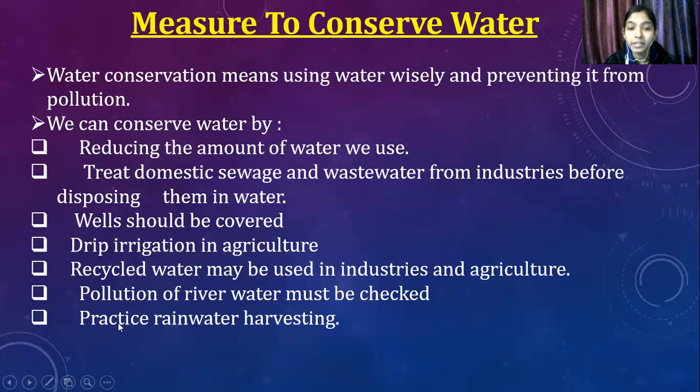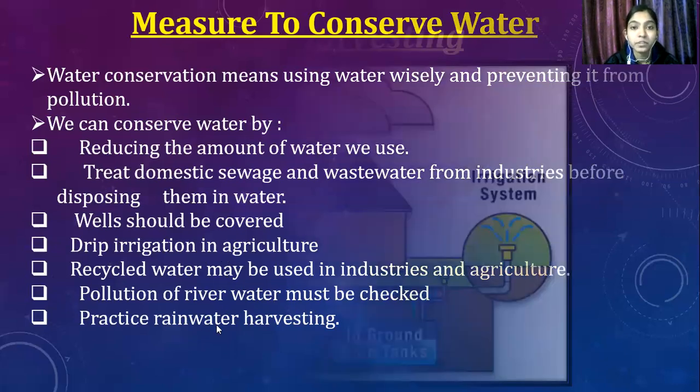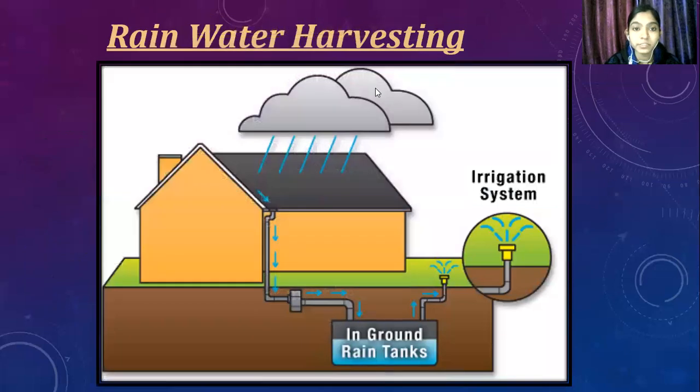Then practice rainwater harvesting. So rainwater harvesting, see, when rain comes here, water is collected in a tank and this water is used in irrigation or further use. Clear?